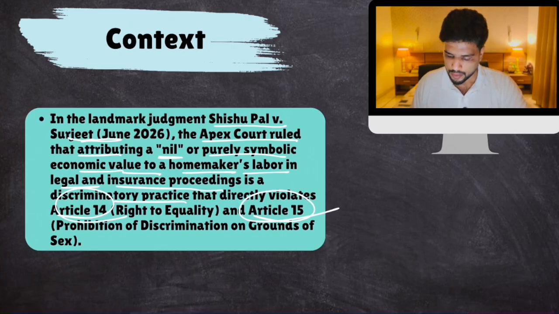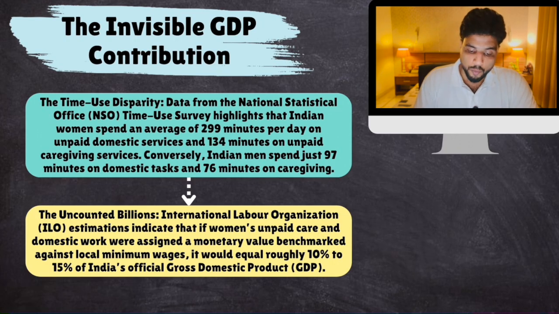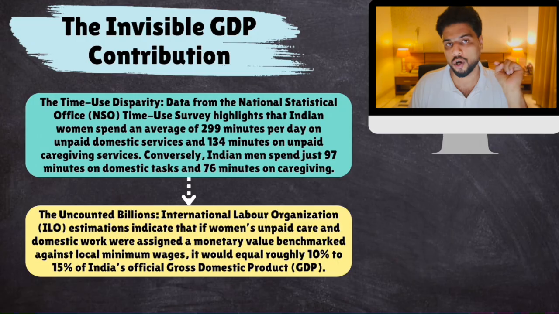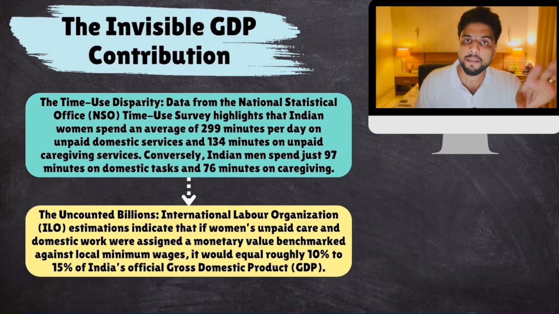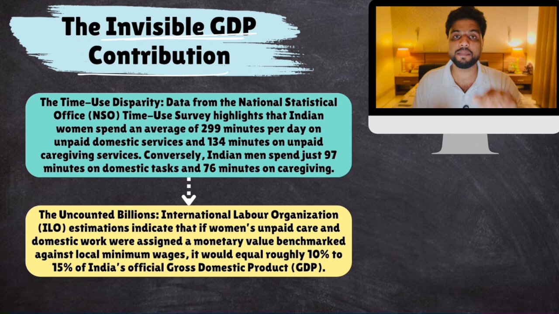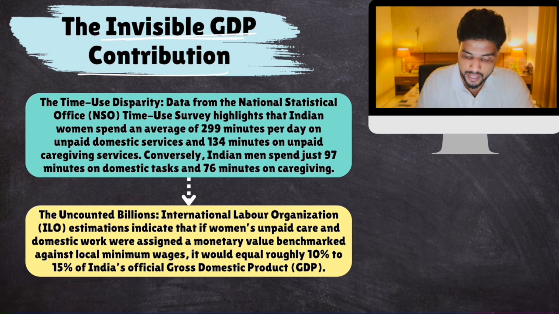Now, the Supreme Court said that you do not recognize homework, unpaid domestic work, as work. This is wrong. Okay? Some research has been done in this matter, and some people have said that unpaid domestic labor has a monetary value also. Invisible GDP, it's called invisible GDP. Time use survey conducted by the National Statistical Office.